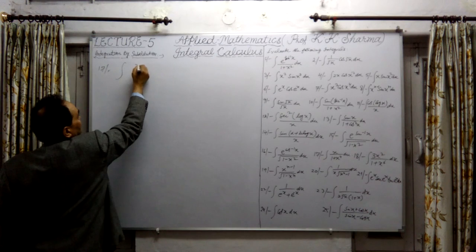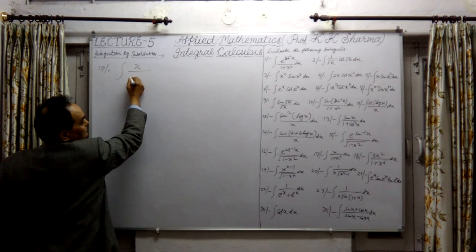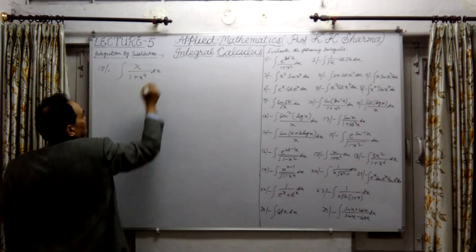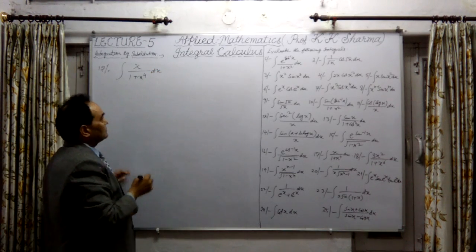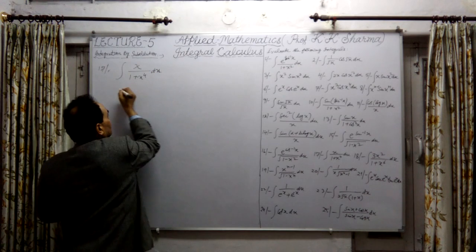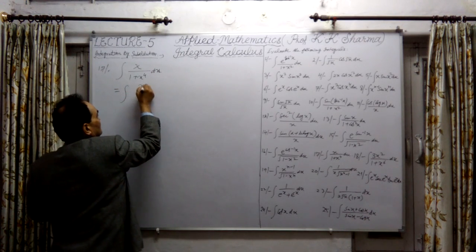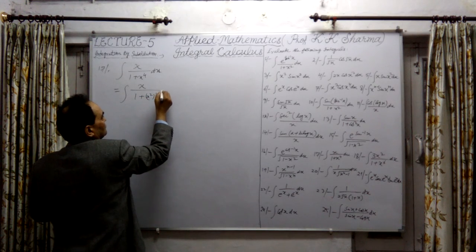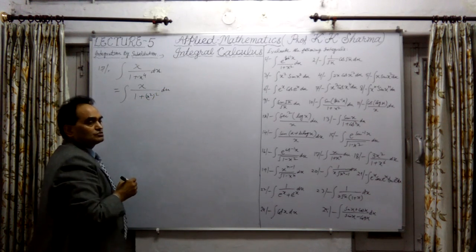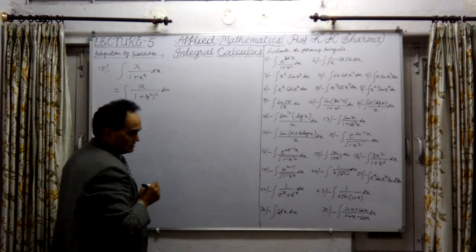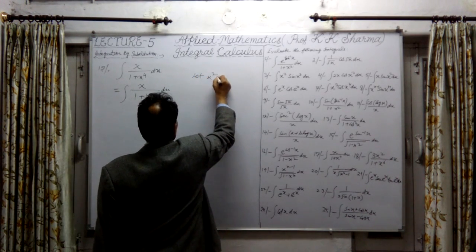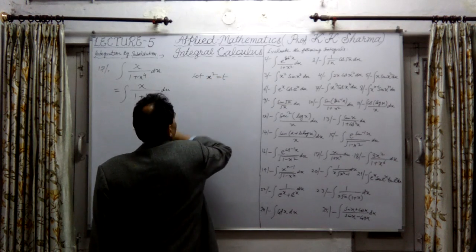Question number 17 is the integration of x upon 1 plus x to the power 4 into dx. Now in this case, we can write it as x upon 1 plus x square whole square into dx. Now it's obvious that we take x square equal to t. Let x square equal to t.